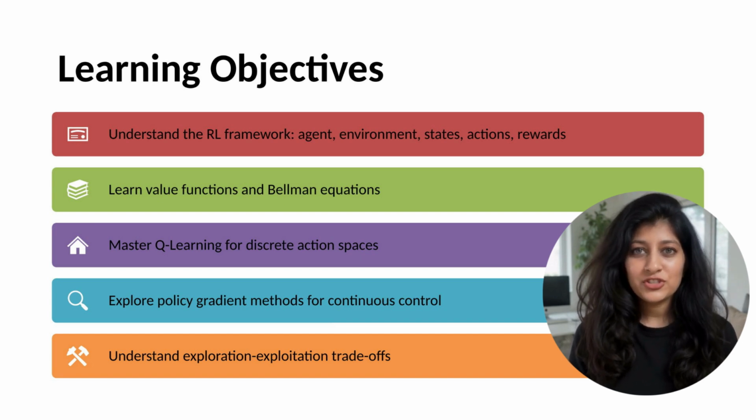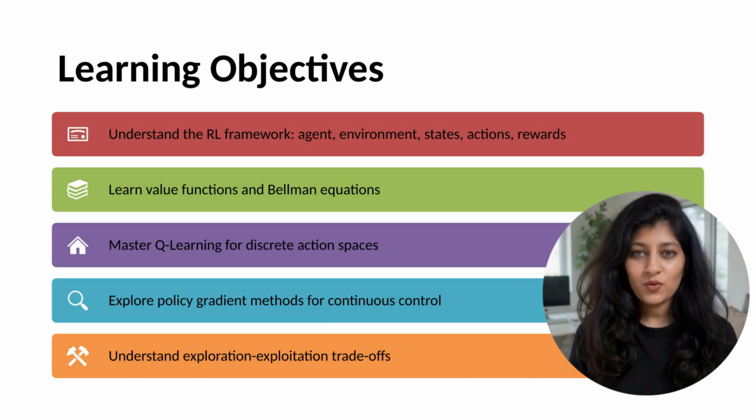Third, we'll master Q-learning, one of the most important RL algorithms. Q-learning learns state-action values, estimates of action quality in each state. From Q values, we can extract optimal policies. Q-learning converges to optimal policies even in complex environments. It's sample efficient for discrete action spaces.